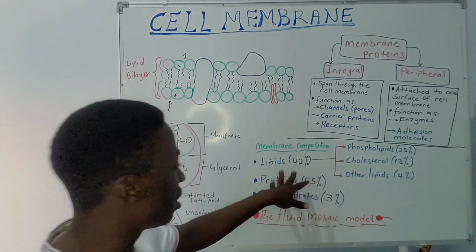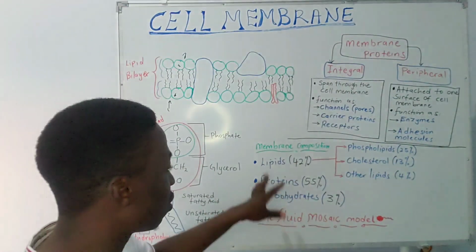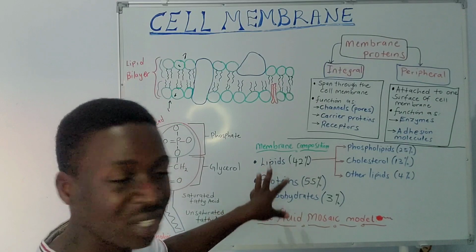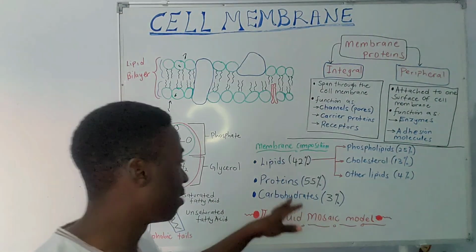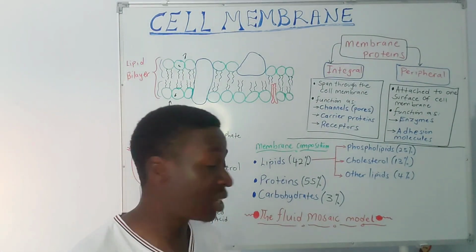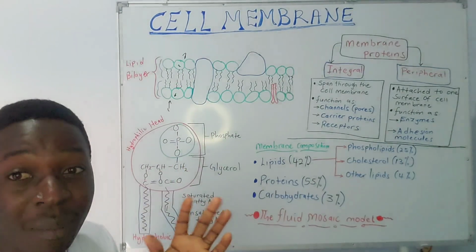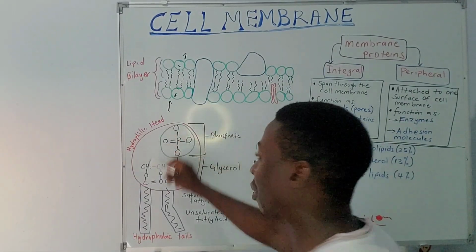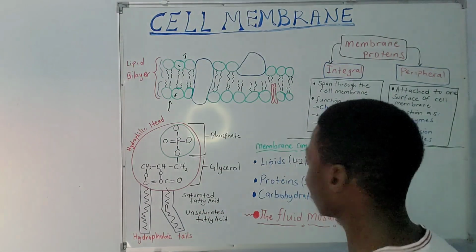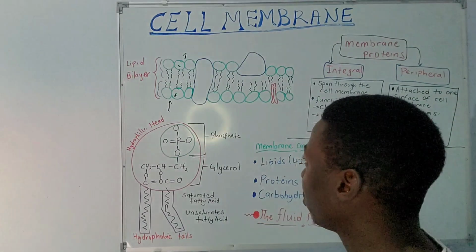And then you see from the membrane composition, much of the structures are made up of lipids. So 42% of the membrane is actually lipid, 55% of it is the protein component, and carbohydrate will make about 3%. As you can see, if you look at the structure of our lipid, most of the lipids are actually phospholipids.